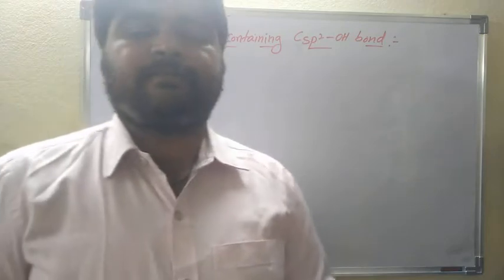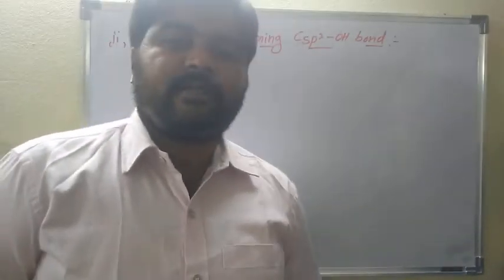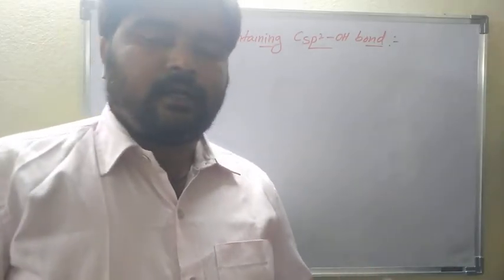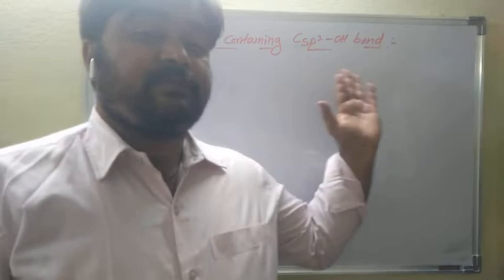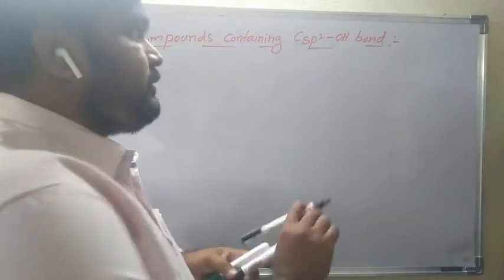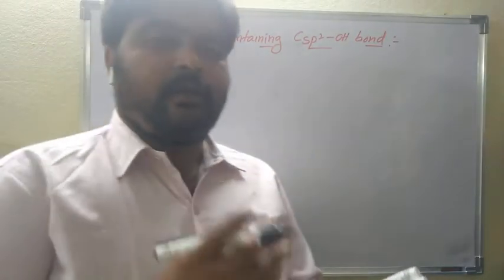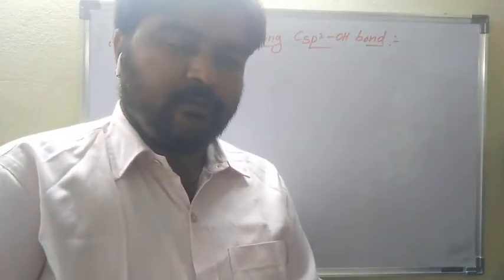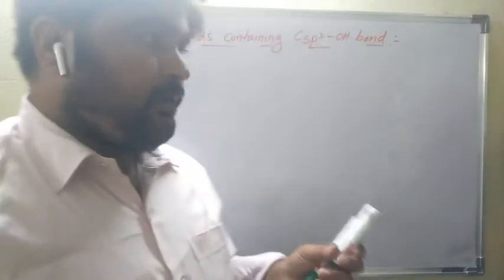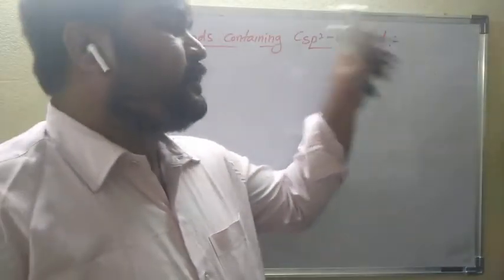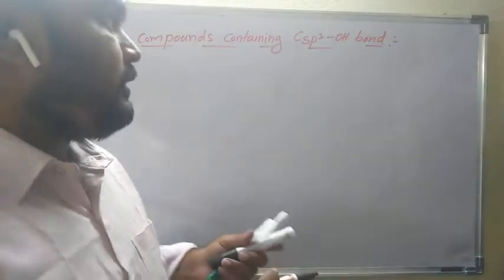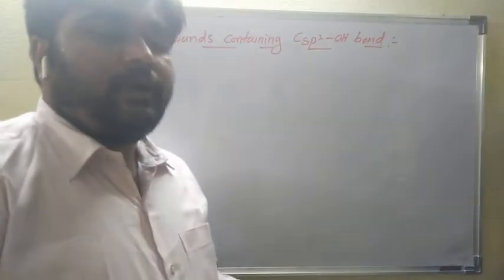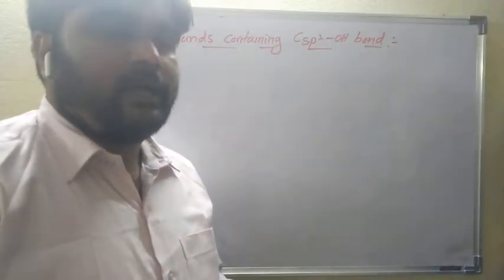Good morning students. Last class we discussed alcohols, phenols and ethers and their classification. The compounds containing a carbon sp3–OH bond are primary alcohol, secondary alcohol, tertiary alcohol, allylic alcohol and benzylic alcohol. Now another classification: compounds containing a carbon sp2–OH bond, that means the OH group is attached directly to an sp2 carbon atom.